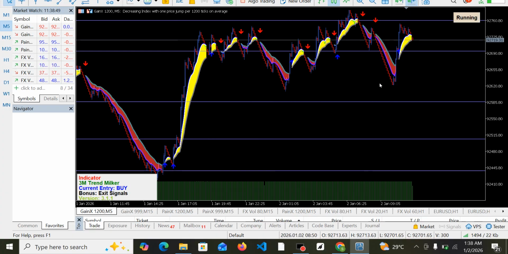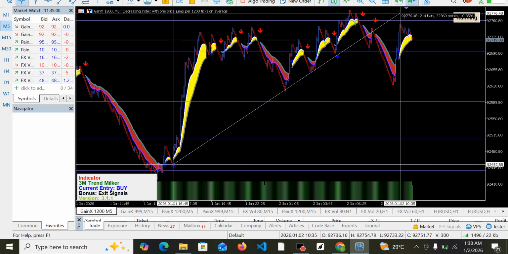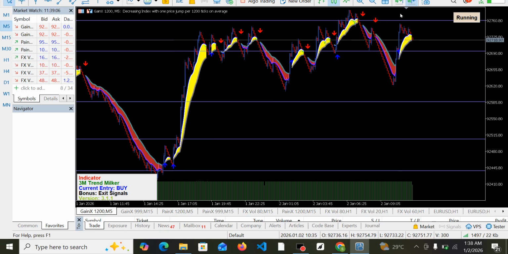Really buying. So right now it is still buying because it is on uptrend. So what you just need to do is pick a buy order whenever the market is bullish like this. You pick a buy order on 5 minutes whenever the market is bullish on both M15 and of course on H1. Okay, now let's try it out on other assets.